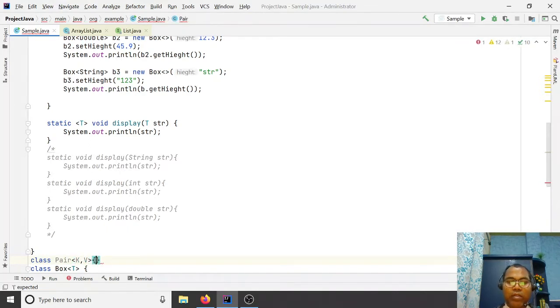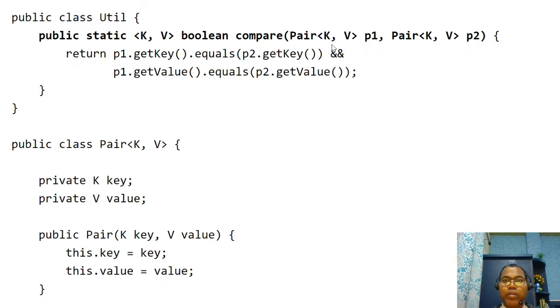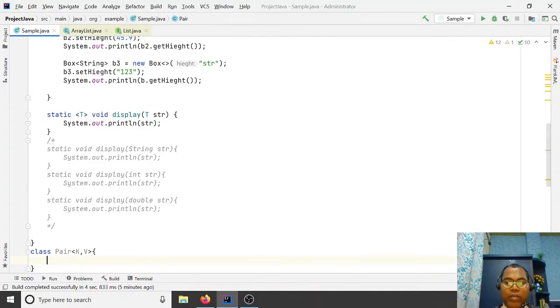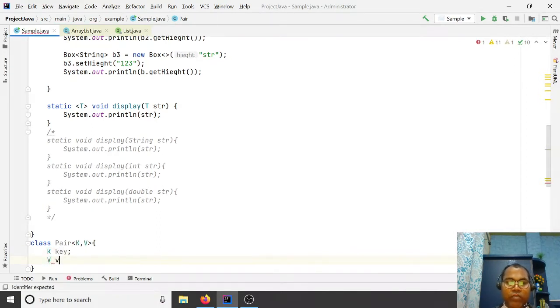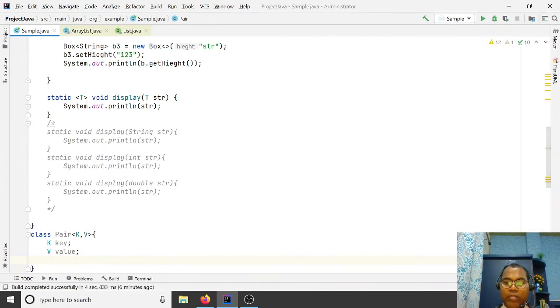Let's say I write a Pair class with K and V. Here K and V define the Pair class, maybe K is your key and V is the value. Let's write a constructor.